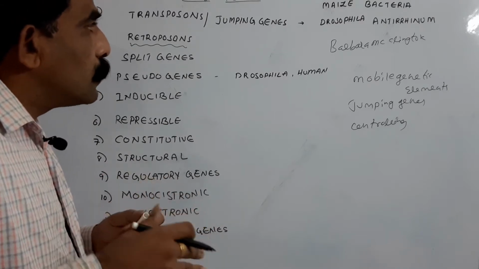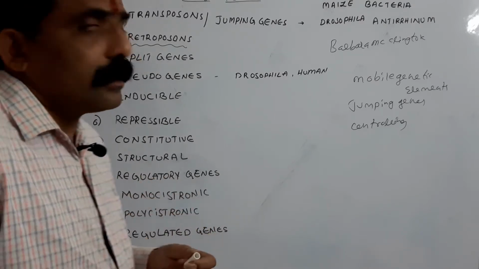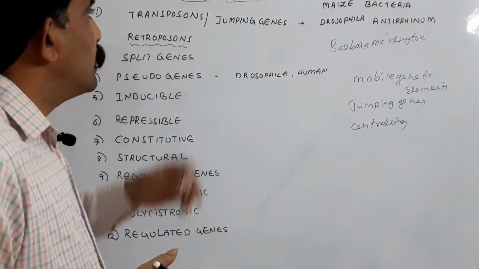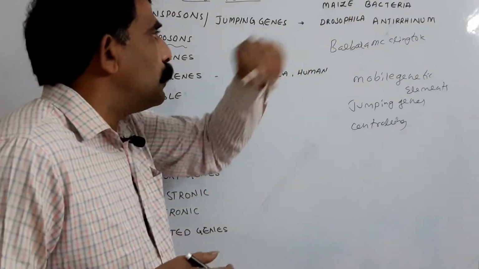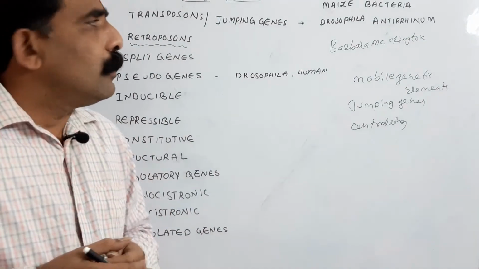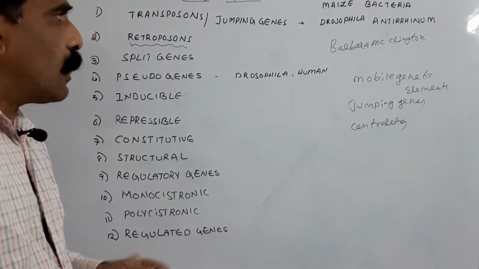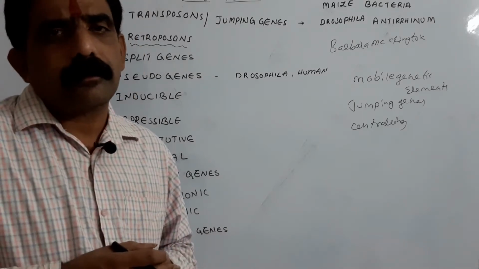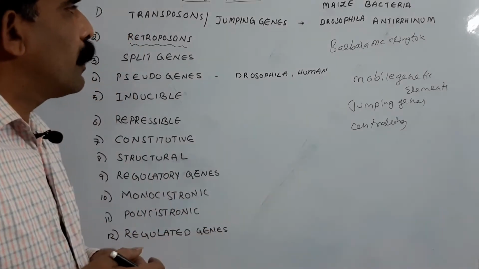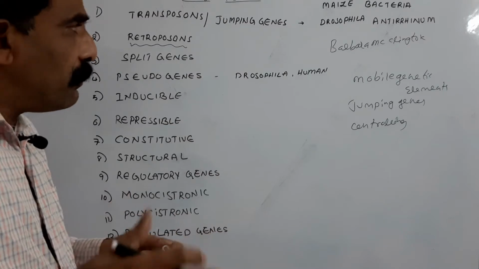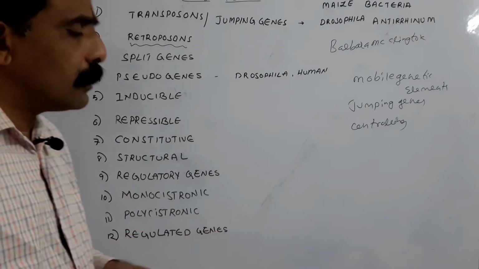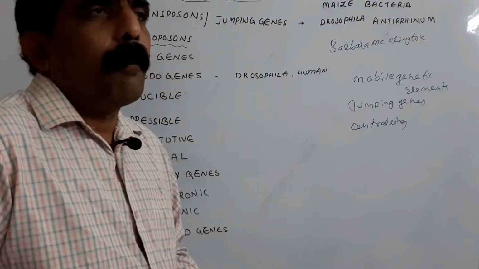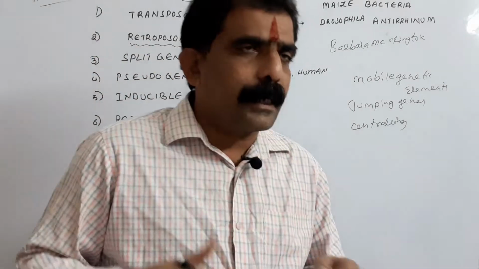Barbara McClintock reported in maize, whereas Hedges and Jacob reported in bacteria. Even these transposons are also present in Drosophila and Antirrhinum. So transposons can be called with various names like transposons, jumping genes, mobile genetic elements and the controlling elements.